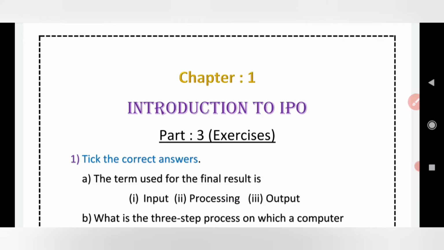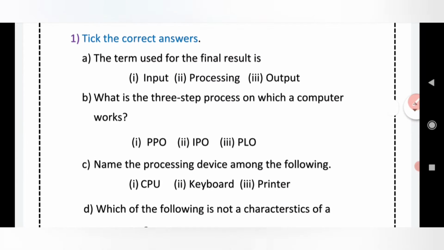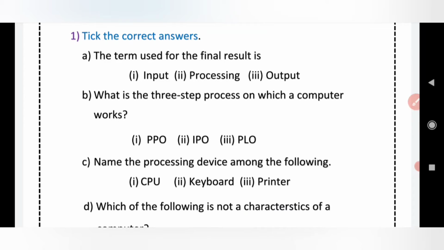Today we are going to do the exercises of chapter first. In the exercises, there is question number A: tick the correct answer.